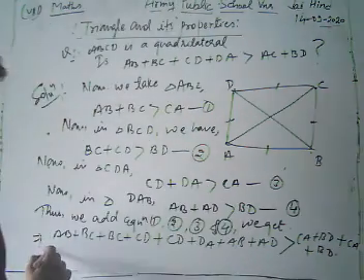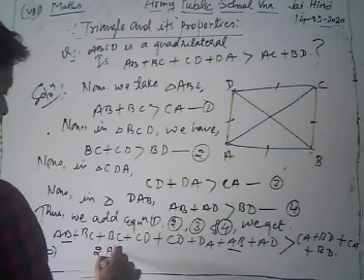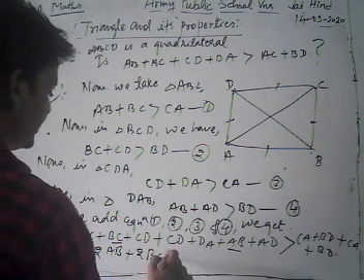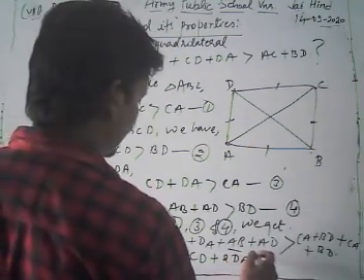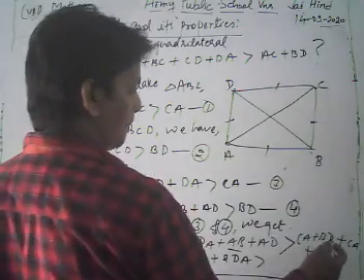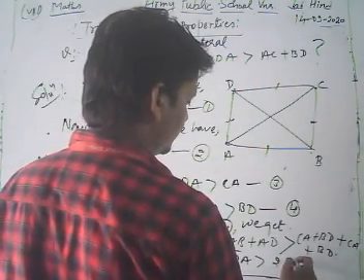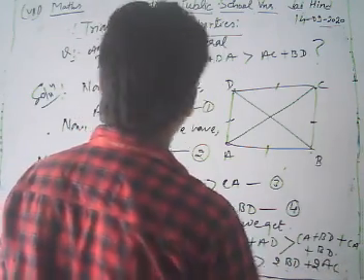Now look, dear student, here AB appears 2 times, BC 2 times, CD 2 times, DA 2 times, and this is greater than 2 times BD plus 2 times AC.